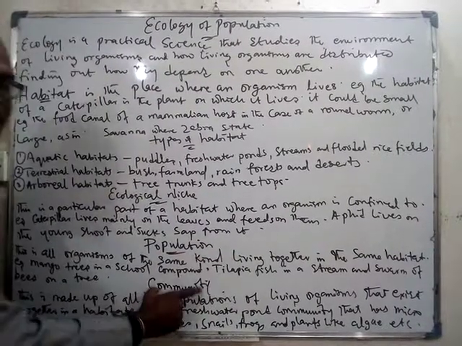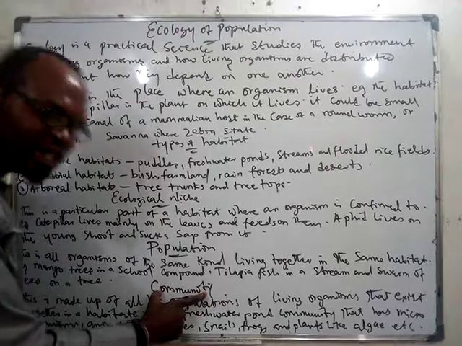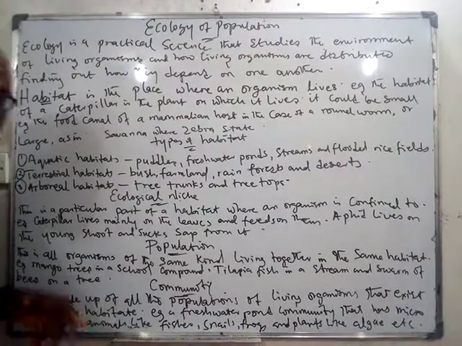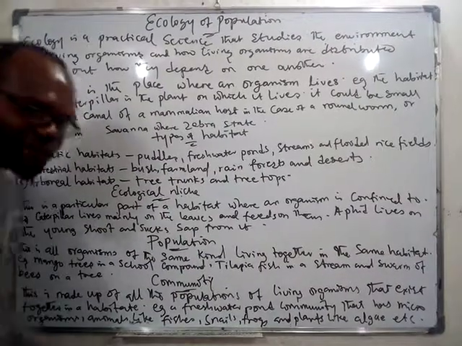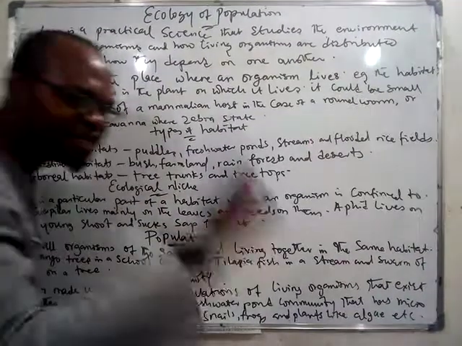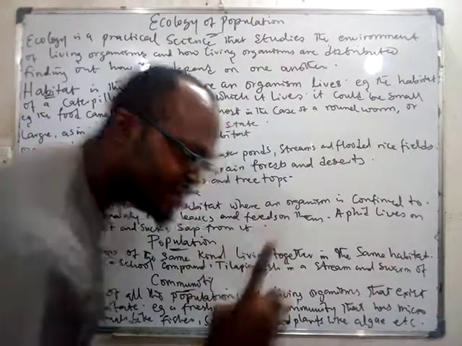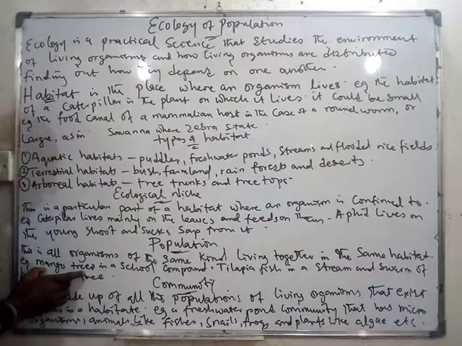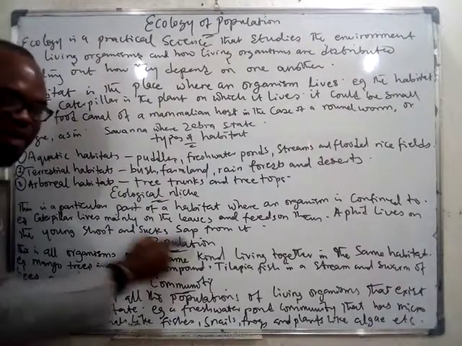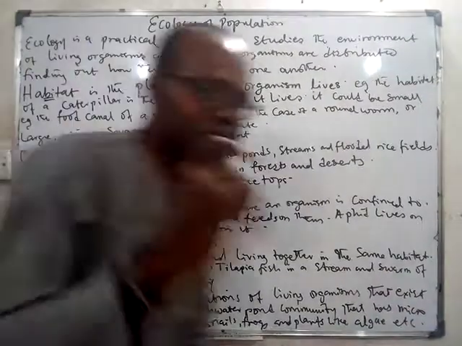So whenever you're talking about population, you're talking about organisms of the same kind, unlike when you're talking about community. Community is different kinds of organisms brought together, staying in one geographical area. Whereas population is organisms of the same kind. Are you noting the difference? For example, when you talk about mango trees in a school compound, you're talking about the population of the mango trees.